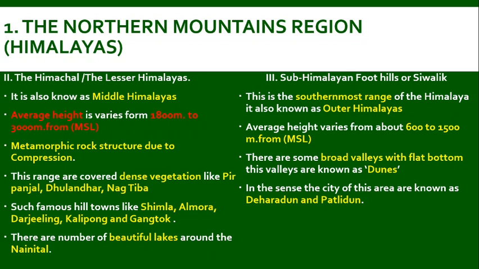The third, the sub-Himalayan foothills or Sivalik ranges, is the southernmost range of Himalaya, known as Outer Himalaya. The average height of hills varies from 600 to 1,500 meters from mean sea level. There are broad valleys with flat bottom. These valleys are known as duns. That is the reason why the cities of Dehradun and Patlidun have names ending with Dun.